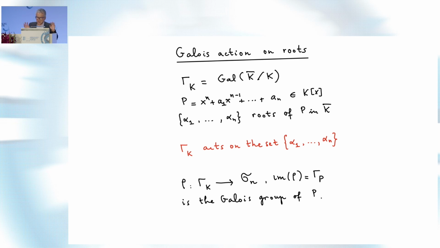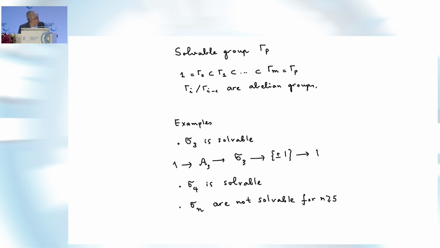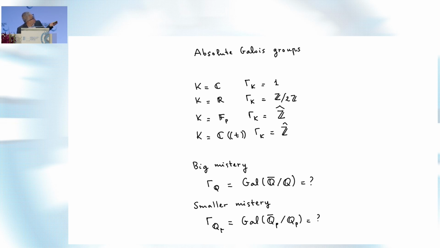But the large unknown thing is the Galois group itself. Well, we define it in a very abstract way. We certainly don't know what this group is. It's certainly enormous, so let me give some examples. For complex numbers, the Galois group is trivial because the complex numbers are algebraically closed. For real numbers, it's Z mod 2Z. For finite fields, it's Z hat, the profinite completion of the integers.